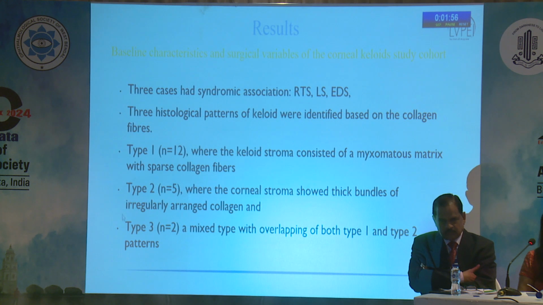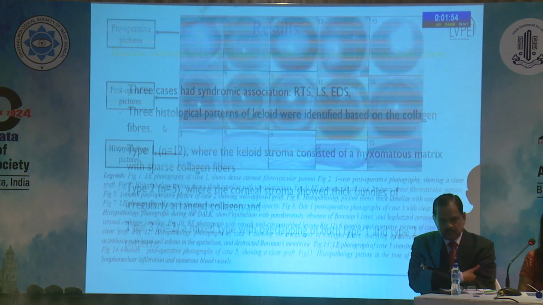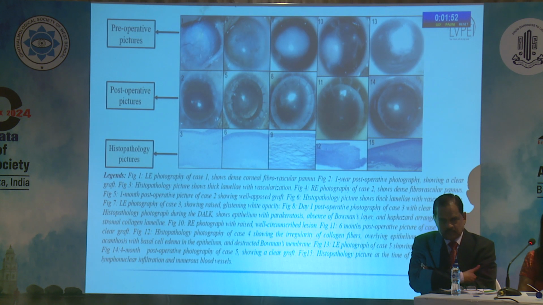And we carefully looked, they had a distinct histopathological pattern. So I'm matching here. This is a case of Rubinstein-Taybi congenital keloid. As a histology, we typed it as a type 2 healing pattern. Again, this particular case has Lowe's syndrome, with subluxation, and the histopath shows type 2. This one is following a glaucoma surgery.